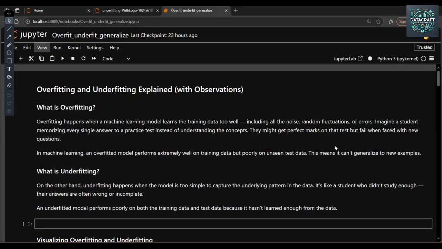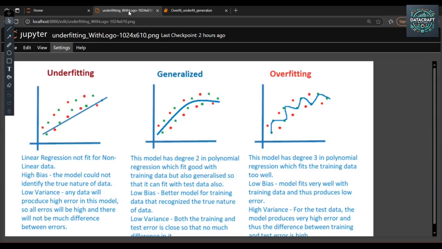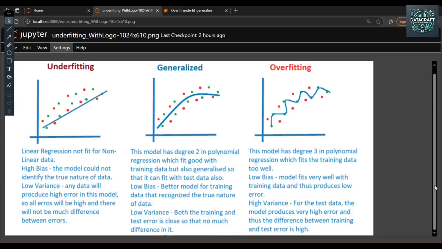For example, if I talk about overfitting, see this model. This is an example with respect to overfitting. See, this model has degree 3 in the polynomial regression, which fits the training data too well. Low bias: the model fits very well with the training data and thus produces low errors.